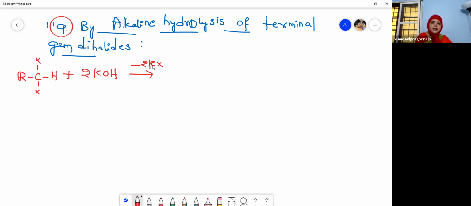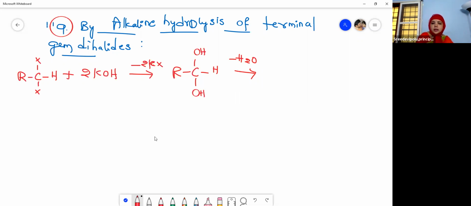So potassium halide is eliminated. And what do you get? You will get RCH(OH)2, with an OH and here also again OH. So the two OH groups are attached to the same carbon, right? In such a case it is unstable. So what happens? It will eliminate a water molecule, H2O, and you will get an aldehyde.